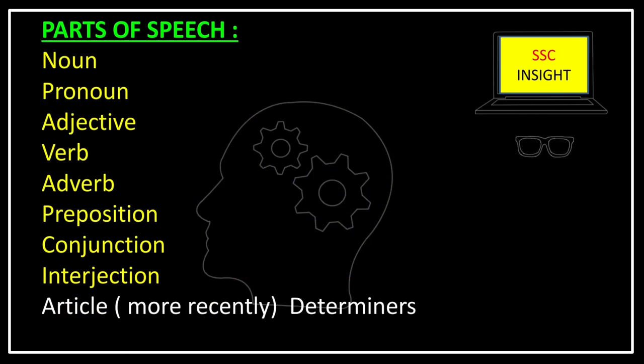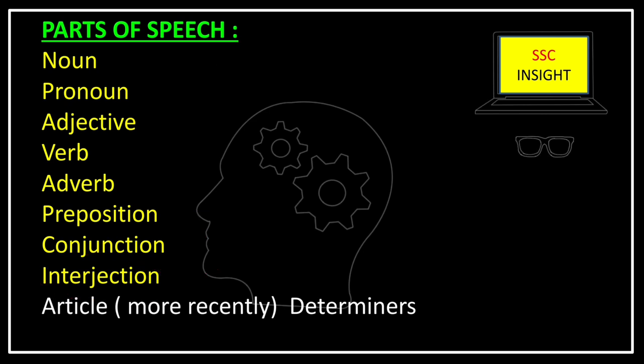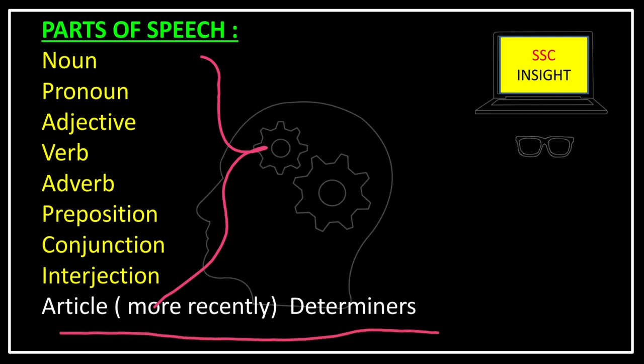Now if we remember the parts of speech, there are 8 parts of speech we have read at our school level. That is noun, pronoun, adjective, verb, adverb, preposition, conjunction and interjection. Generally, the usage of interjection is quite less. Now we can say that article is not included in those parts of speech. As we have read that article behaves as a demonstrative adjective, that's why article is included in this adjective part of speech.